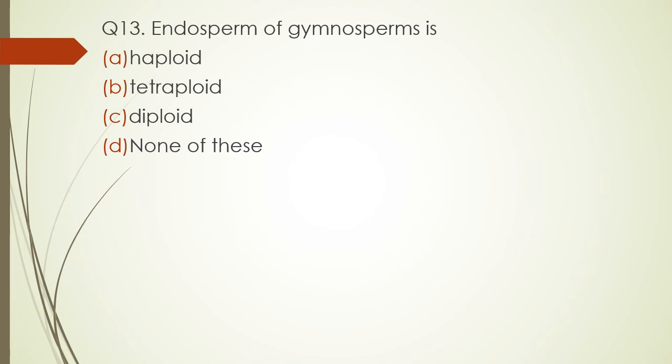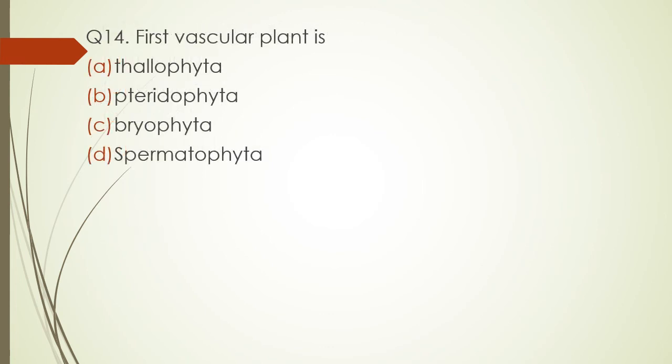Question number 13. Endosperm of gymnosperms is haploid, tetraploid, diploid, none of these. The correct answer is option A, haploid. Question number 14. First vascular plant is Thallophyta, Pteridophyta, Bryophyta, Spermatophyta. The correct answer is option B, Pteridophyta.